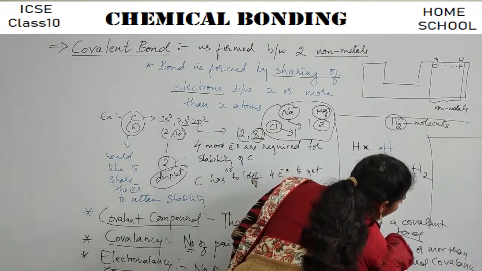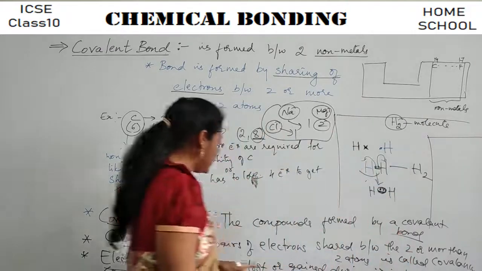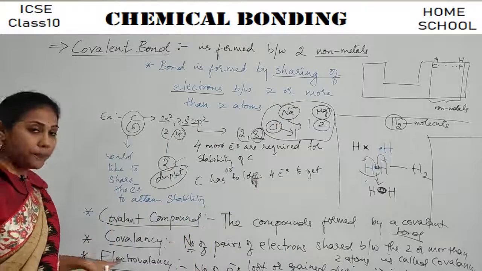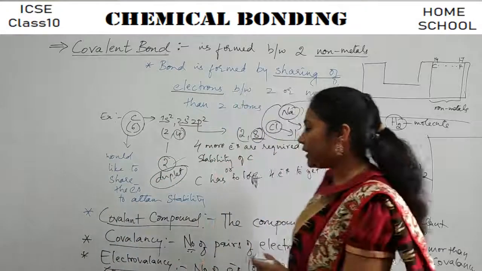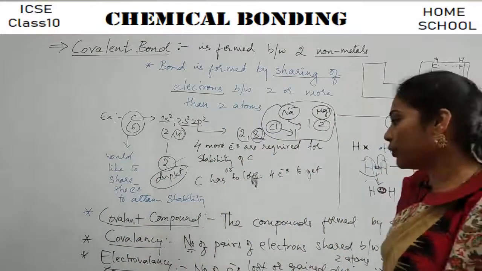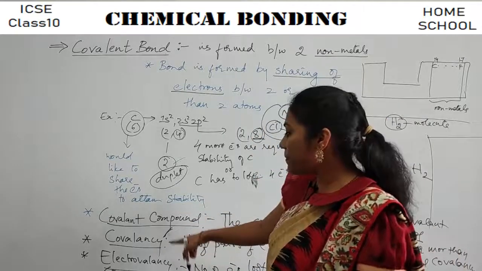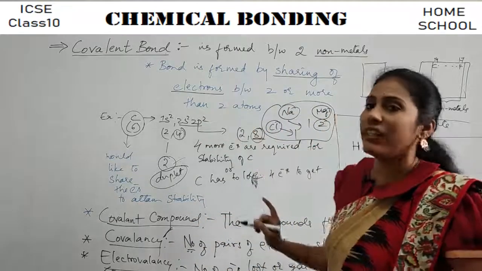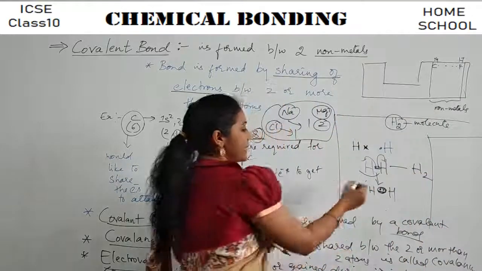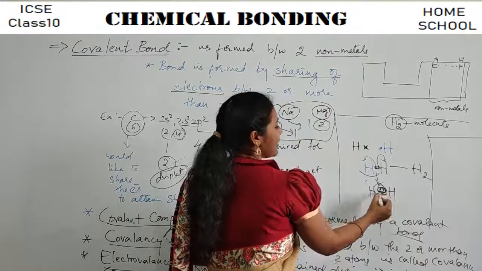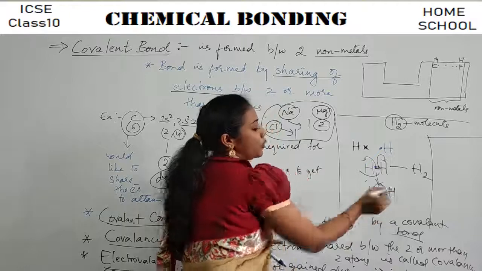During ionic bond formation is called electrovalency. Okay, so two important words whose meaning is important to remember. One is covalency. Covalency is observed during the formation of covalent bond. It is the number of electron pairs that is shared between the two atoms.